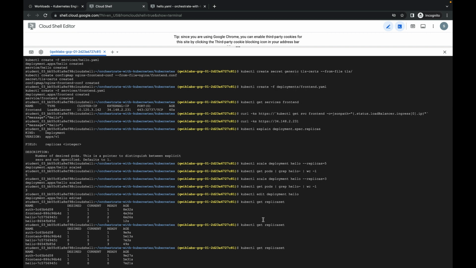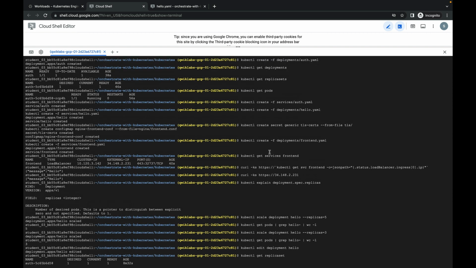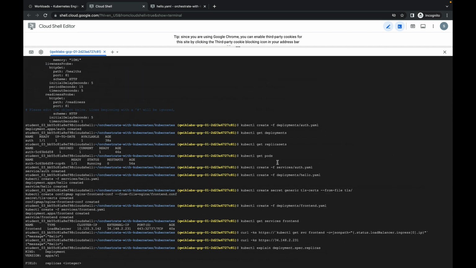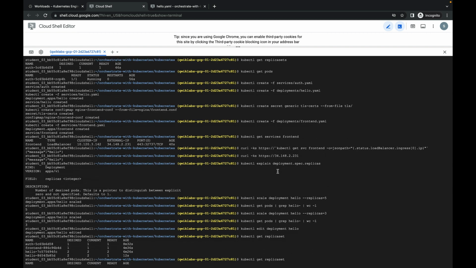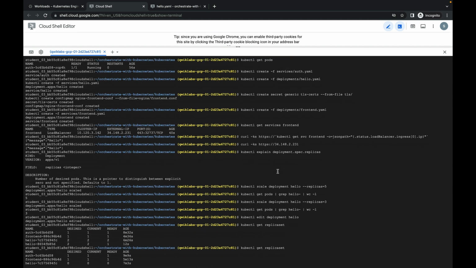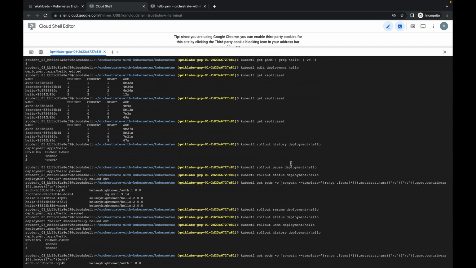But now moving to the rollout strategy. Suppose my rolling update was running, and then how to roll out with this option. So let me tell you that as well. Here you can see the rollout options.